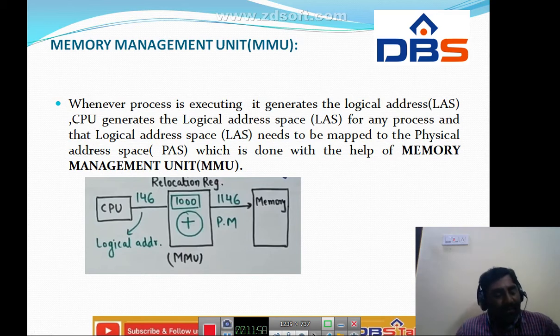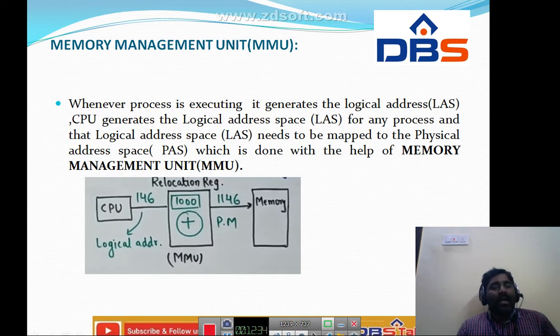After adding 146 with the relocation register, we get 1146. So this is the address in the physical memory. Simply, the CPU generated address is the logical address, and the logical address is added with the relocation register. The value we get, 1146, is the address where we are going to store in the physical memory. So this logical address 146 is mapped in the physical memory at location 1146.